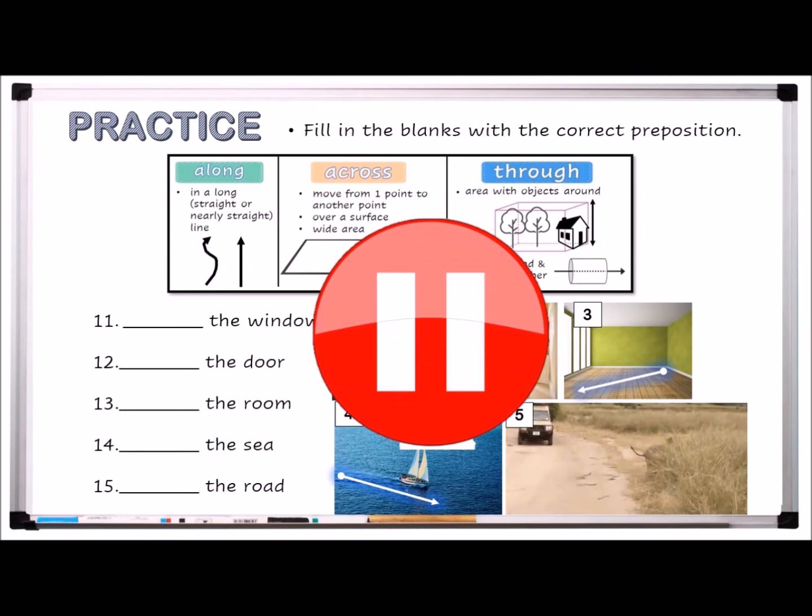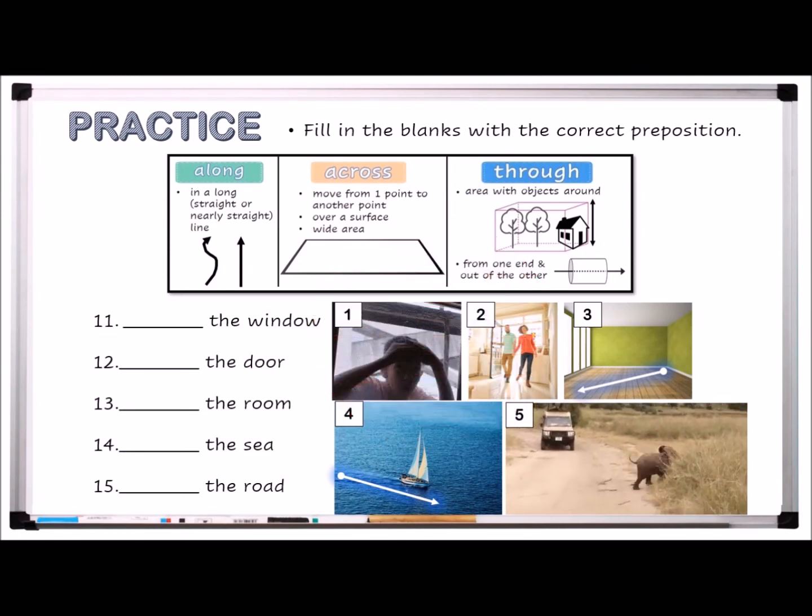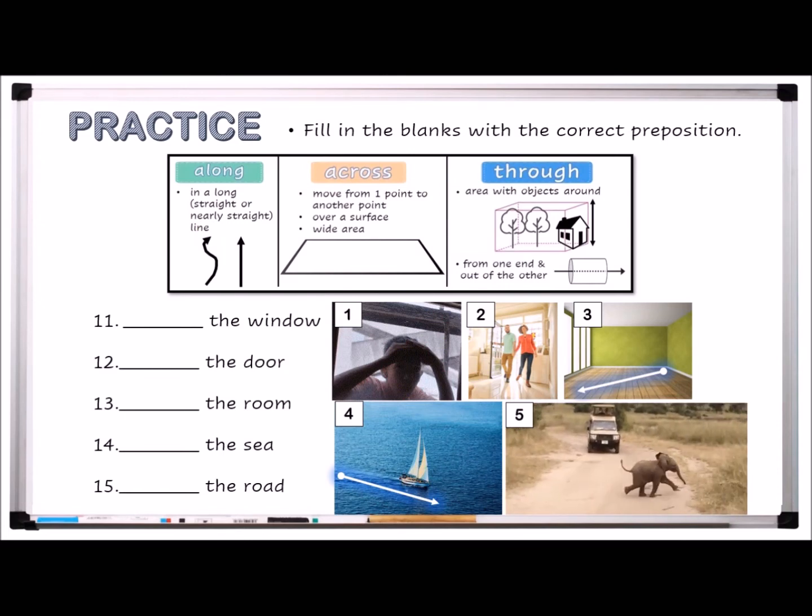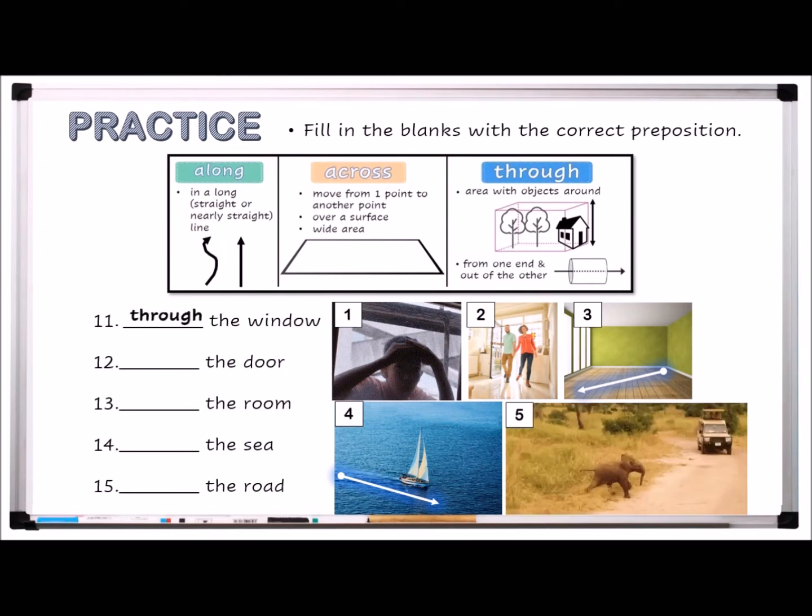Please pause the video to try answering the questions and resume when you are done. Now you can take out your red pen to check your answers. Through the window, through the door, across the room, across the sea, across the road.